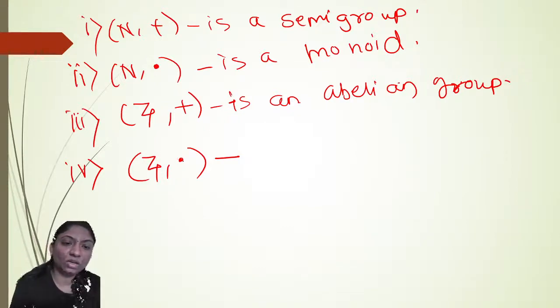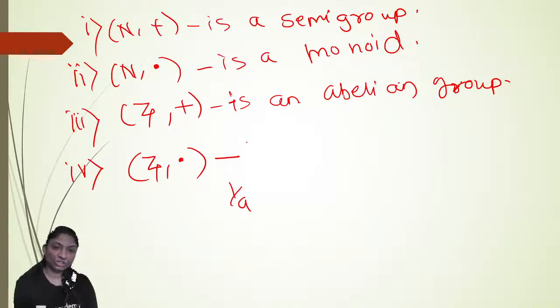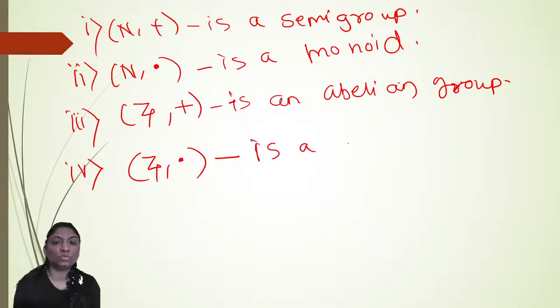So Z dot is a monoid, right? Now check whether it is a group or not. Which element acts as a multiplicative inverse here? So 1 by a, but 1 by a is not present in the set of integers, which implies Z dot only forms a monoid, right? Z dot is a monoid.